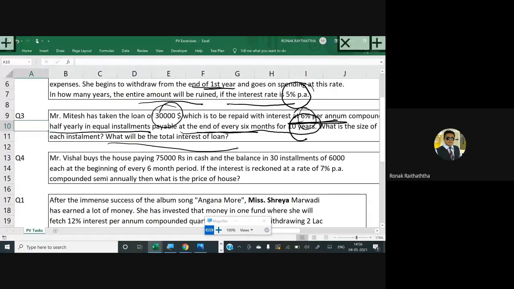What will be the total interest on the loan? Here I am expecting a bit of an interaction from the students again.